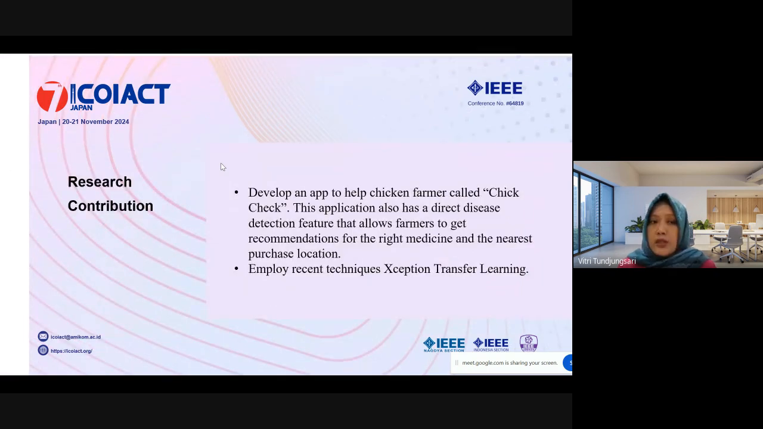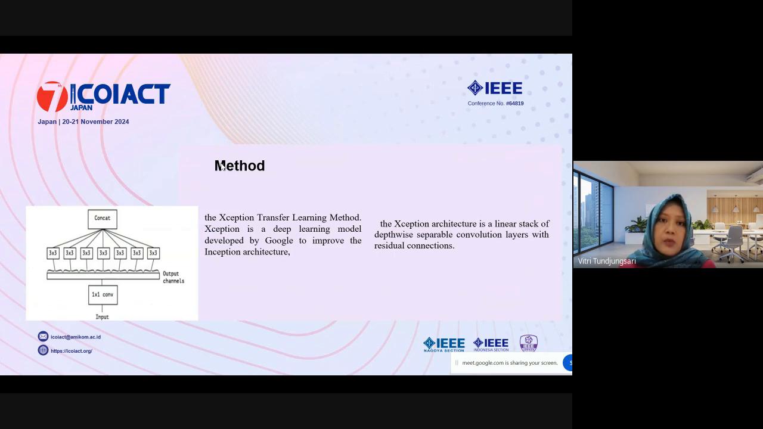What is the contribution of our research? The first one is to develop an application to help chicken farmers called ChickCheck. This application has a direct disease detection feature that allows farmers to get recommendations for the right medicine and the nearest purchase location. And the second one is to employ a recent technique, Xception transfer learning. Xception is basically a deep learning model developed by Google to improve the Inception architecture, and the Xception architecture is a linear stack of depthwise separable convolutional layers with residual connections.